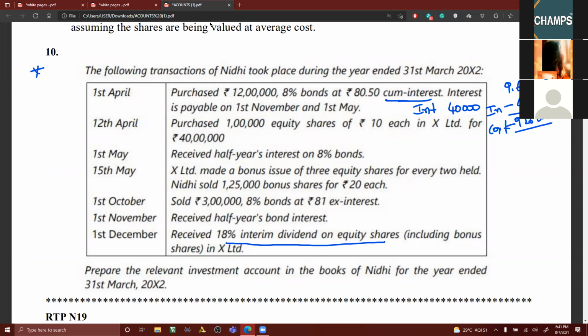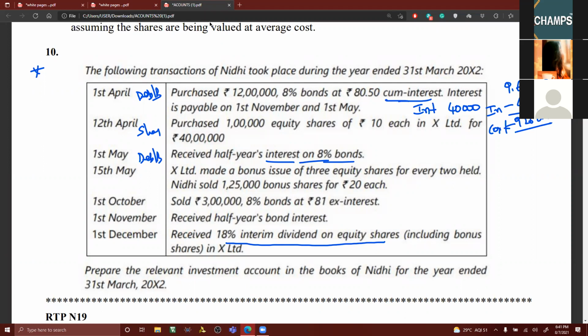Then next. So this is about debentures or bonds, and this is about shares. Received half year interest on 8% bonds. It will be taken to which account? Investment account, in brackets investment in debentures.